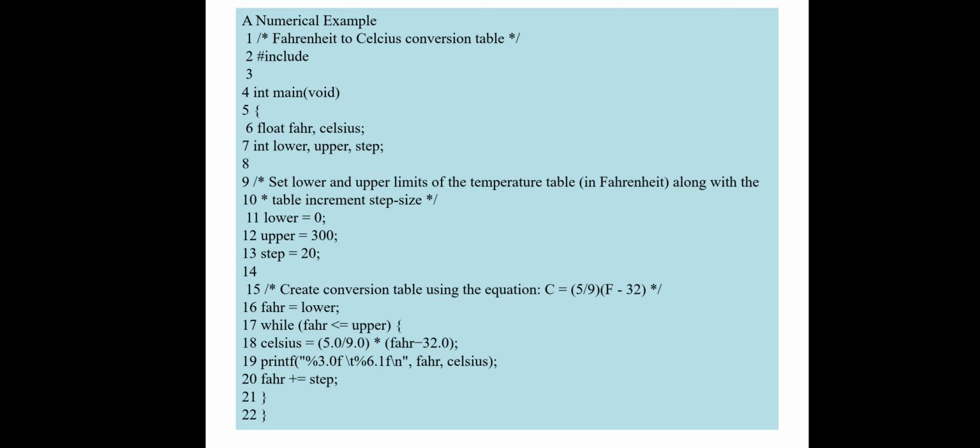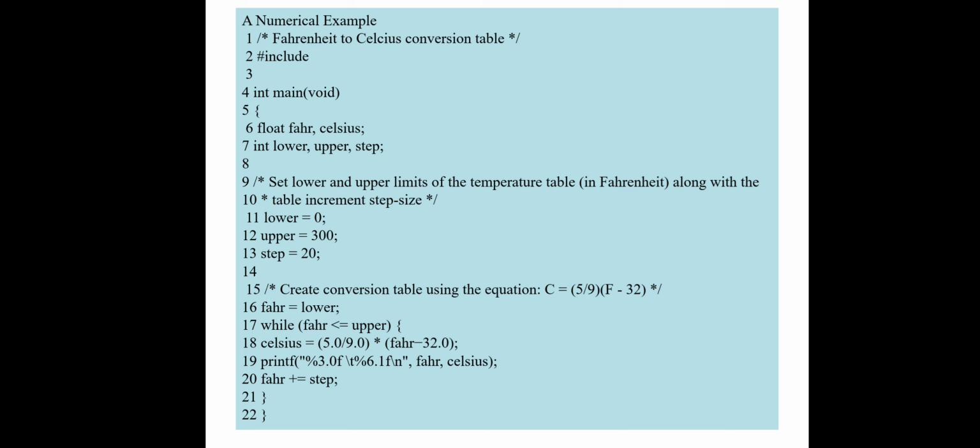The 11th line is the declaration of lower, an integer value 0. Again, the declaration of variable upper as 300. And the 13th line is step, an integer variable assigned the value 20. The 14th line is blank. The 15th line is again a comment describing the formula meant for calculation: create a conversion table using the equation for converting centigrade into Fahrenheit.